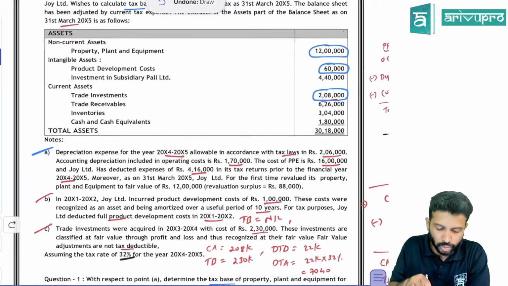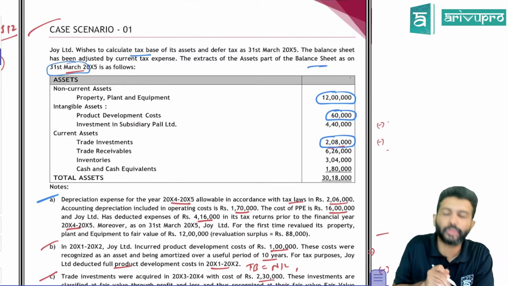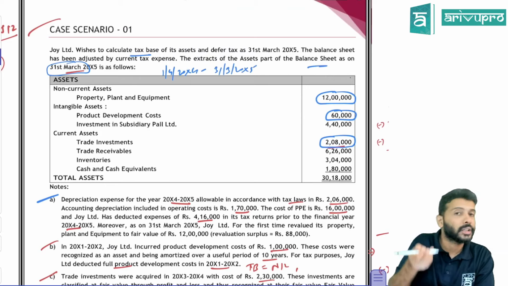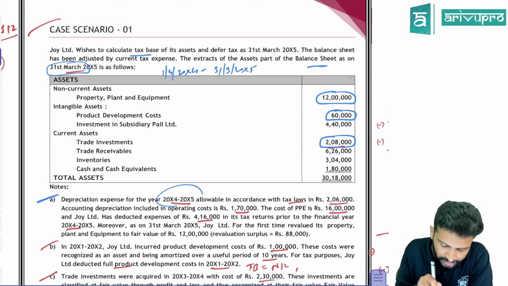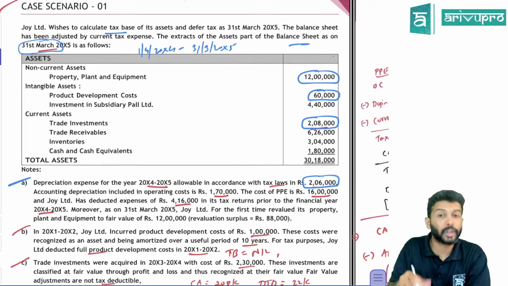Depreciation expense for 20X4-X5. Currently we are in which year, sir? The balance sheet is as on 31st March 20X5. So the current year begins on 1st April 20X4 and ends on 31st March 20X5. So depreciation for the current year, according to tax laws, is 2,06,000. Perfect.